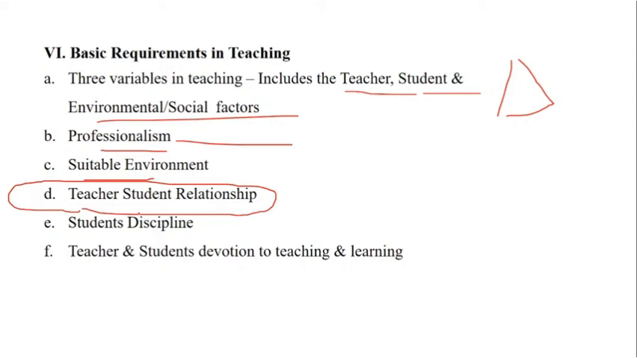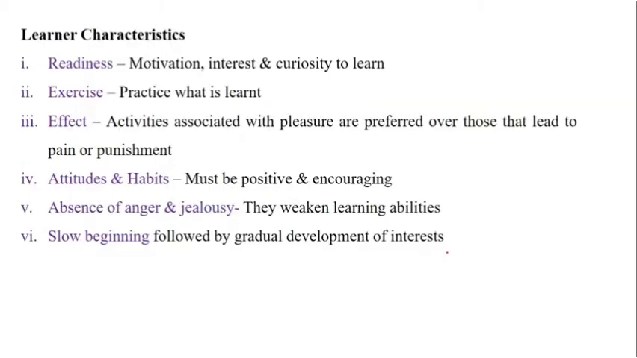And the teacher's and students' devotion to teaching and learning plays an important role in coming out with desired outcomes or desired results. Okay, now when we talk about learners' characteristics, what a teacher has to find out in a learner, or what the teacher has to ensure is happening.